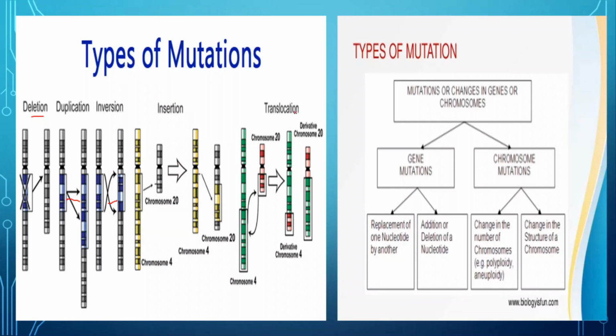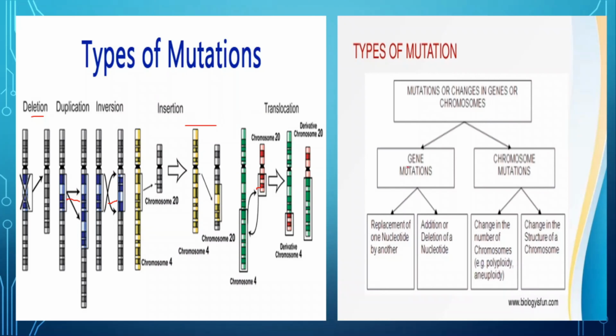Then translocation, that means the part is translocated from this part to here and from here to there. So these are some different types of mutation. All of these are responsible for giving rise to different types of disorders or different types of characters, and they affect the genotype as well as phenotype. We can see here mutation or changes in genes or chromosomes.